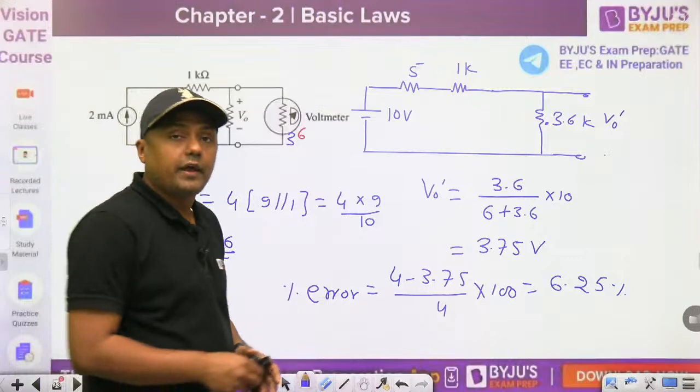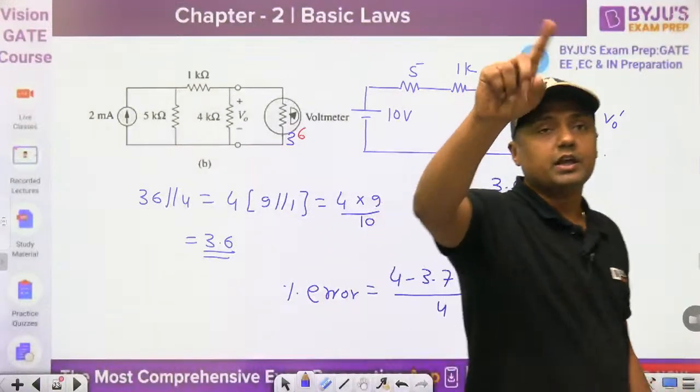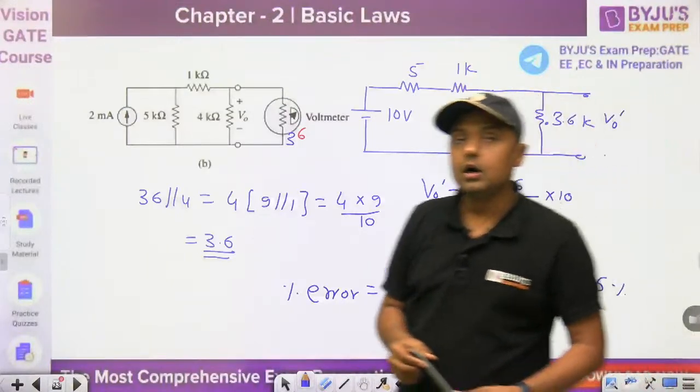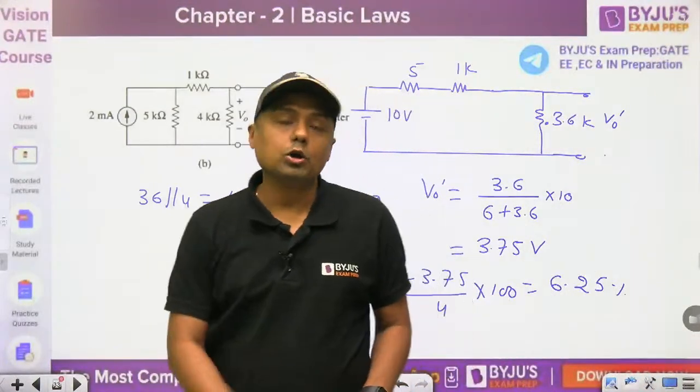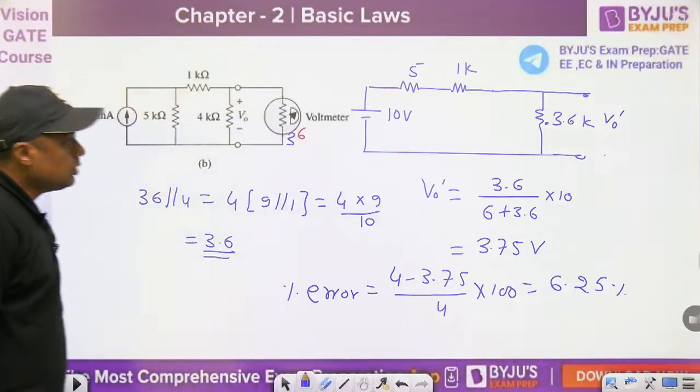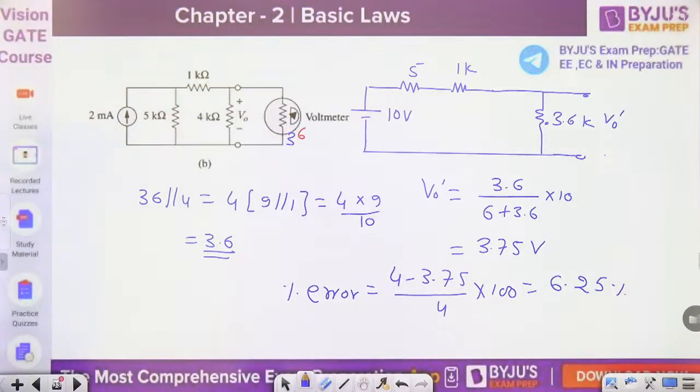So guys, everyone, again I am asking a question: what should be the ideal value of the internal resistance of a voltmeter?